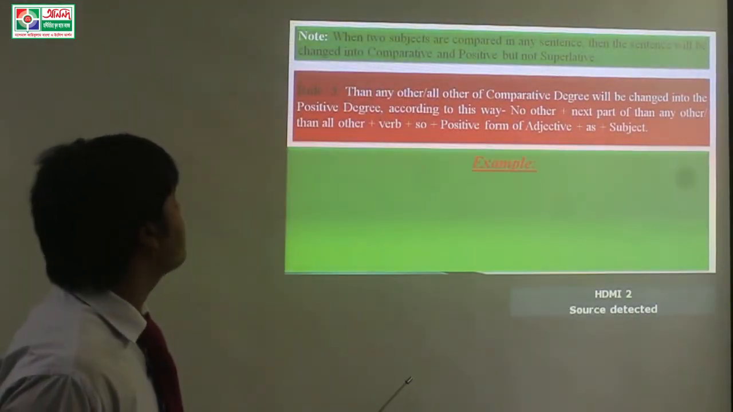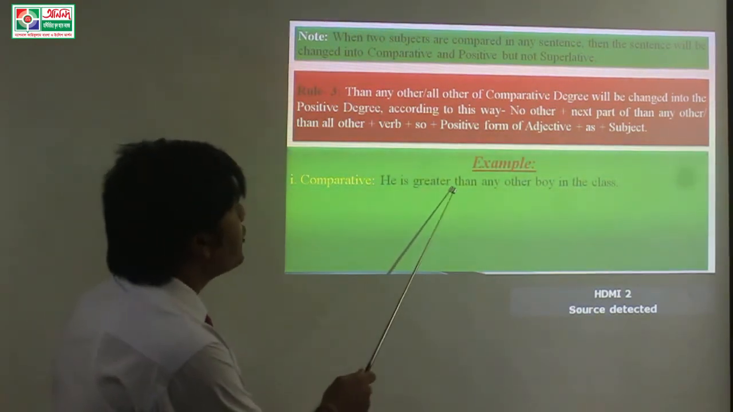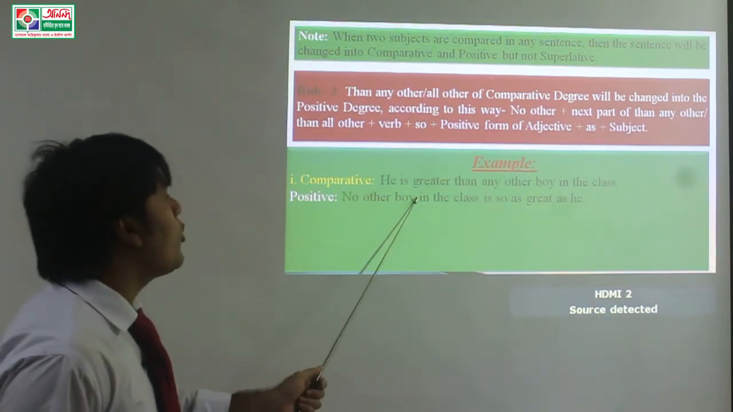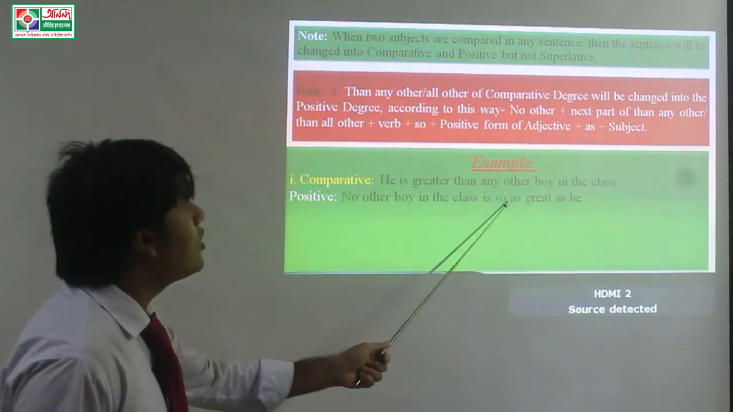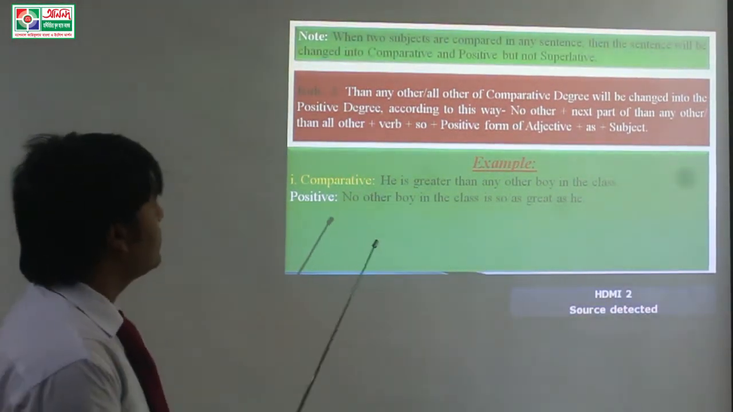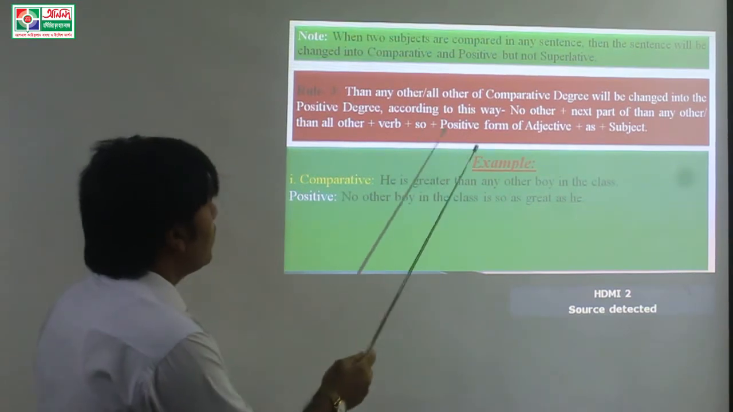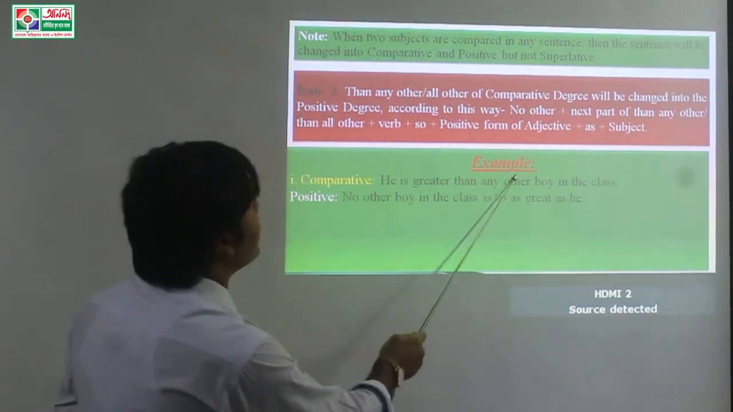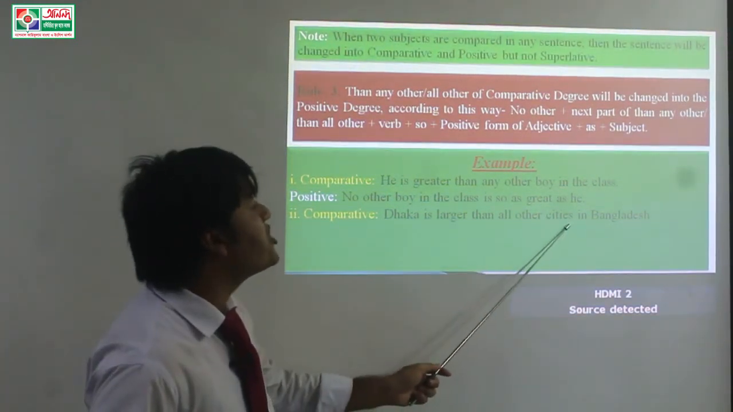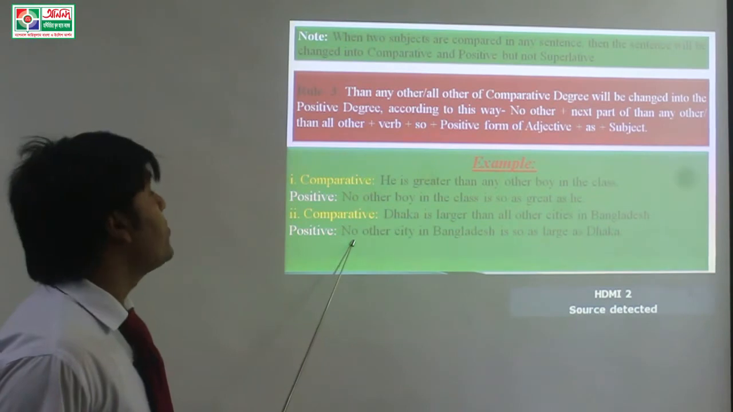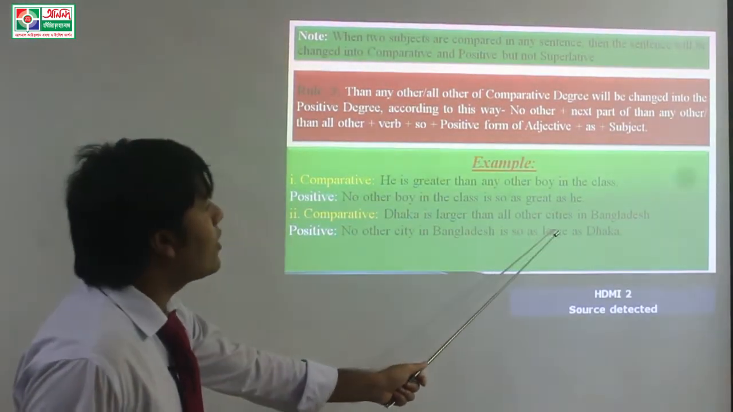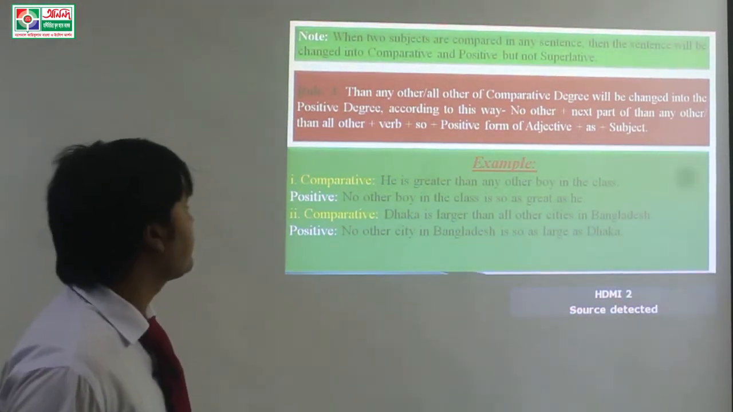For example, he is greater than any other boy in the class. Positive, no other boy in the class is so or as great as he. No other is used instead of than any other. Next, Dhaka is larger than all other cities in Bangladesh. Positive, no other city in Bangladesh is so or as large as Dhaka.